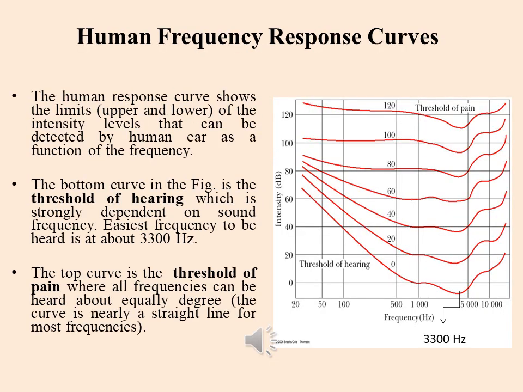Human frequency response curves. The human response curve shows the limits, upper and lower, of the intensity levels that can be detected by the human ear as a function of the frequency, as can be seen in the figure. The bottom curve in the figure is the threshold of hearing, which is strongly dependent on sound frequency. Easiest frequency to be heard is at about 3,300 Hz.